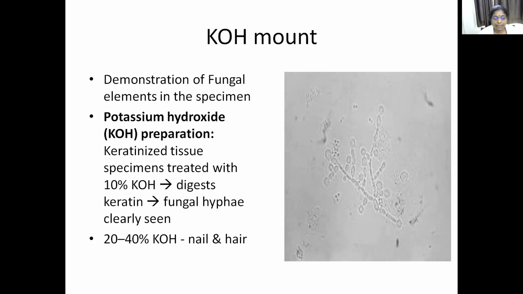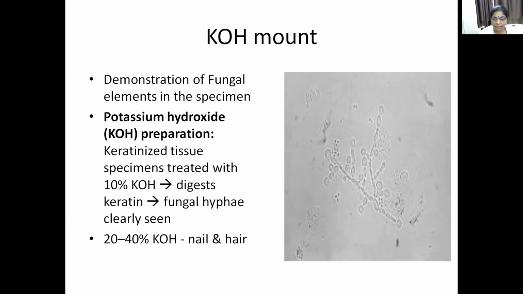The sample is mixed with the potassium hydroxide in a test tube. Or if it is a scraping, it can be taken on a slide and a few drops of potassium hydroxide are added, a cover slip is placed and it is heated gently for a few minutes.